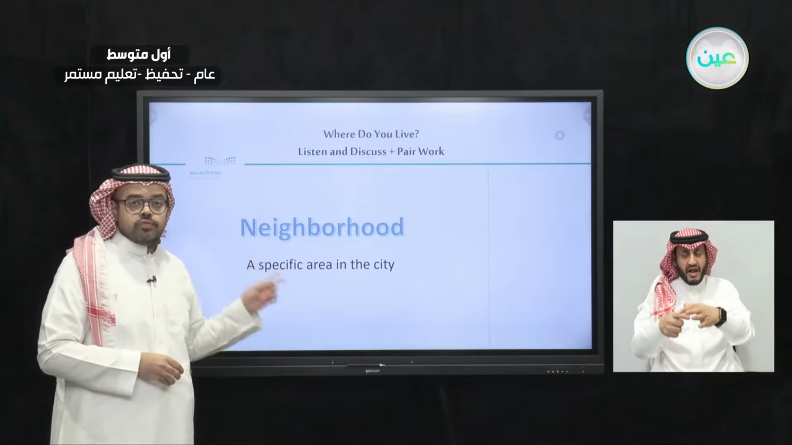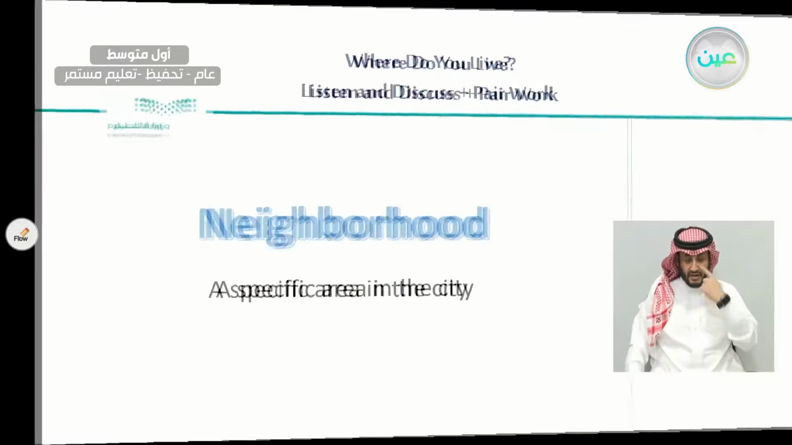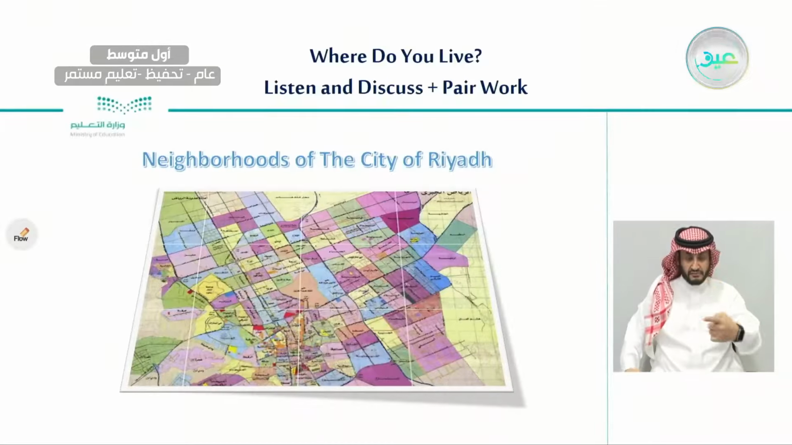I'm going to show you a very interesting picture now. Have a look at this one. This picture is the map of Riyadh city. And if you see those colored boxes, those are the neighborhoods of the city of Riyadh. For example, here we have Al Yasmin neighborhood. And here we have Al Falah neighborhood. And here we have Al Malaz neighborhood.